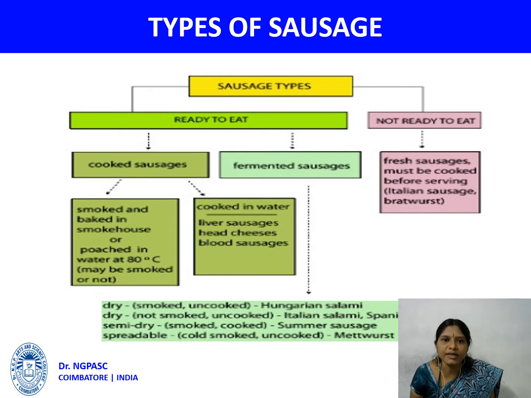The cooked sausage is smoked and baked in the smokehouse. The cooked sausage can also be cooked in water. What are the examples? Liver sausage, head sausage, and blood sausage. Not ready to eat is fresh sausage that must be cooked before serving.